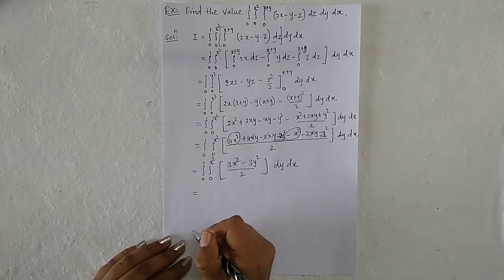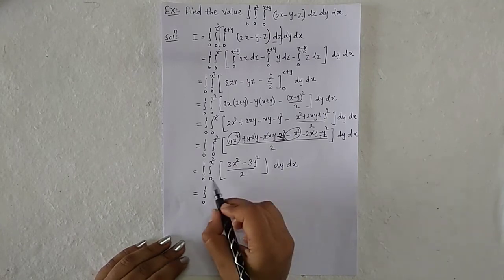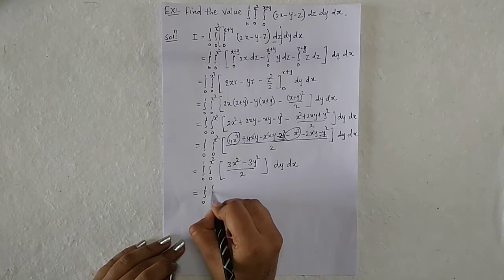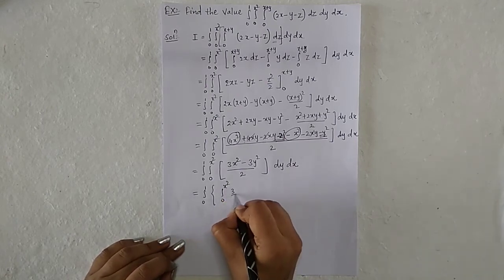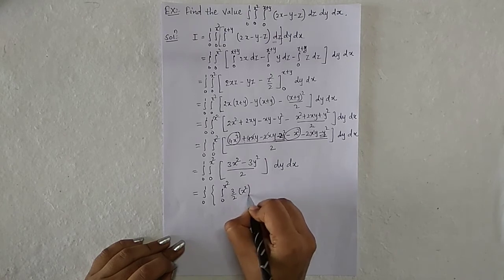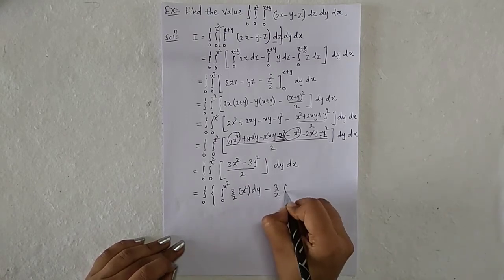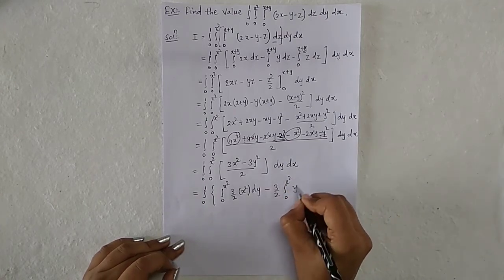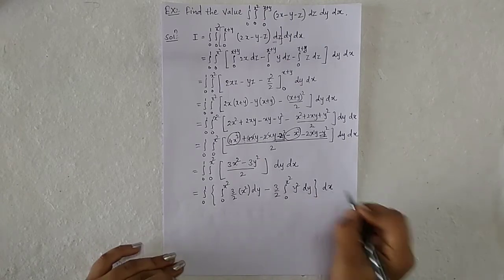So it is equal to 0 to 1. Now we are integrating this function with respect to y. So 0 to x square, 3 by 2 into x square dy minus 3 by 2 integration 0 to x square of y square dy into dx.